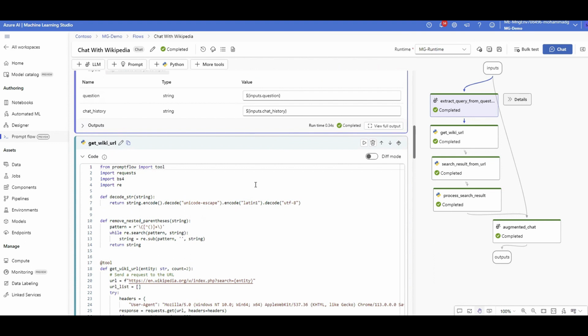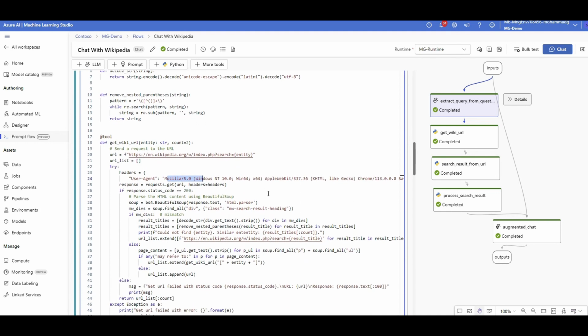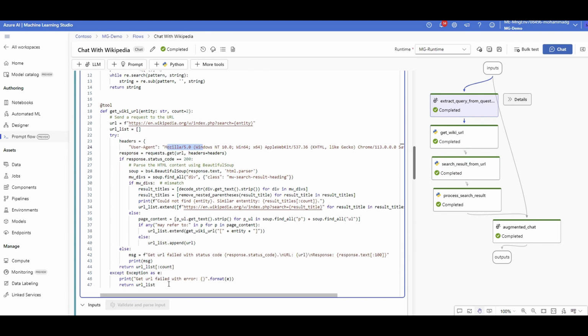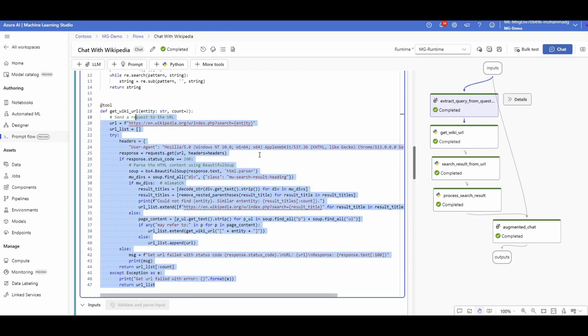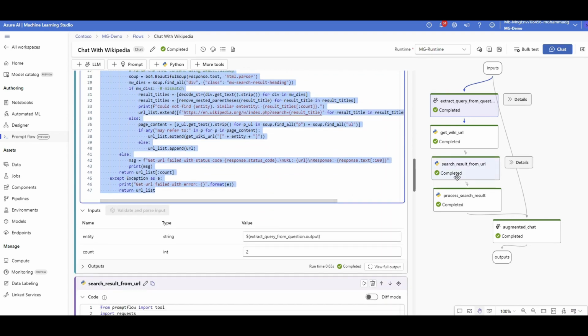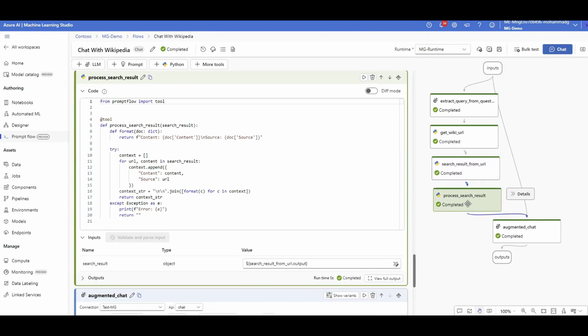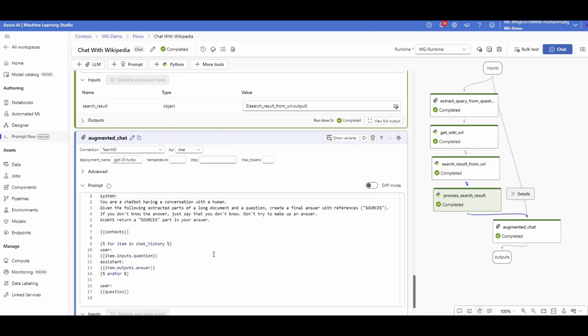Of course, to answer the user question, we need to connect to Wikipedia, grab the relevant information, generate the URL and cite the source of data that answers the user's question. That's why we have multiple custom Python steps here. Not going through all the details, here is an example, but simply it is getting the wiki URL using this code, then searching the results based on the generated URL here, and then processing the search result in a way that is ready for actually answering the user question with another prompt.